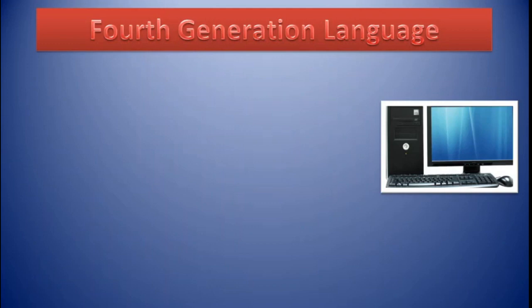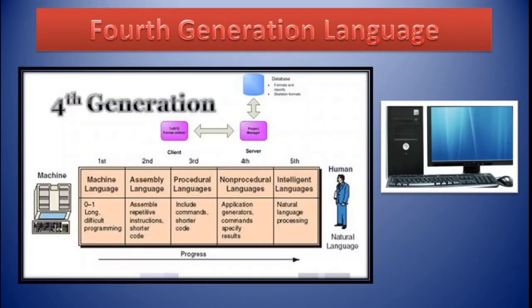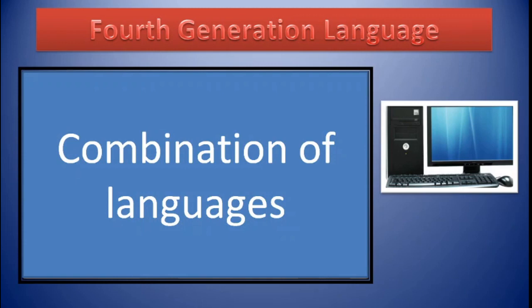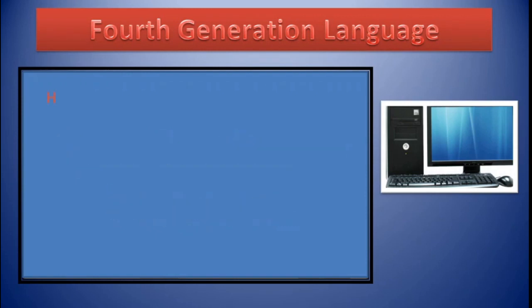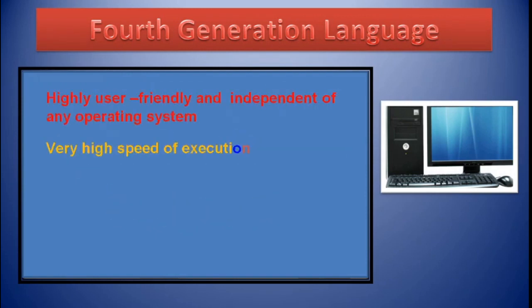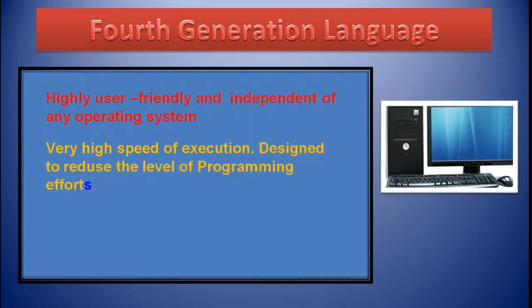Students, this is the last topic, that is fourth generation language. Fourth generation languages are closer to human language than any other high level languages. Fourth generation languages are a combination of languages with the following features: highly user friendly and independent of any operating system, very high speed of execution, designed to reduce the level of programming efforts, minimum efforts from the user to obtain any information.